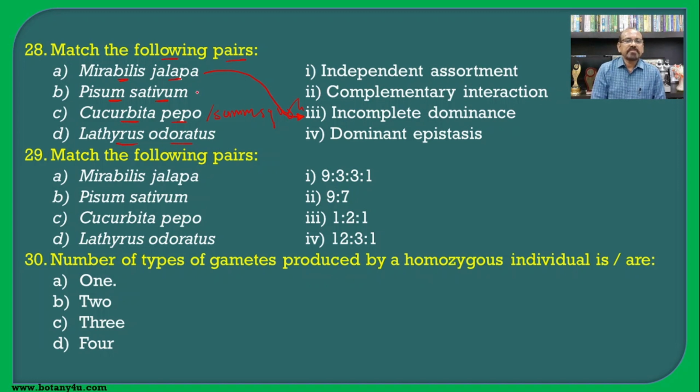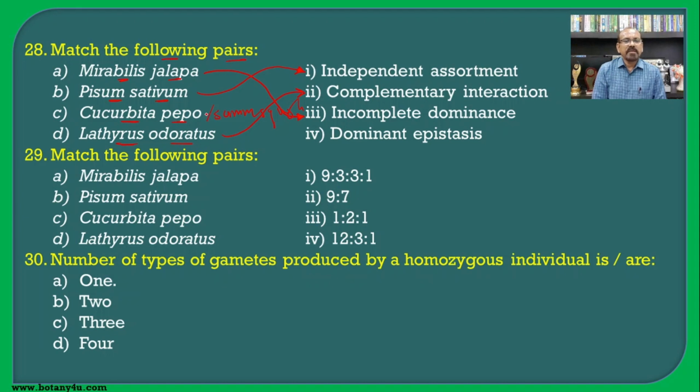Then Pisum sativum, yellow color of the cotyledon with round seed, and wrinkled and green: that example was taken into consideration by Mendel in the law of independent assortment. Then Lathyrus odoratus was taken as an example for complementary gene interaction, white color and the pink or red color of the flower.